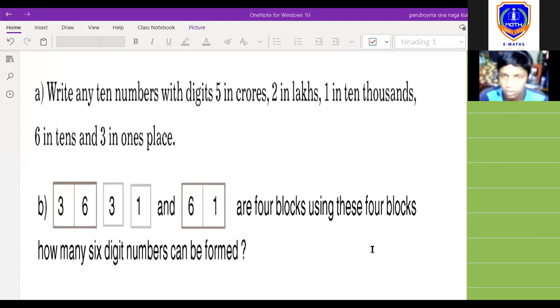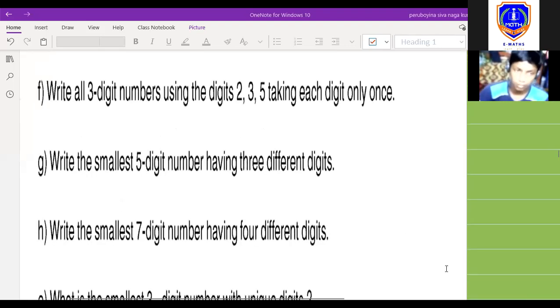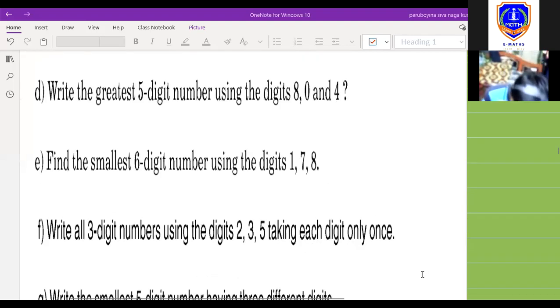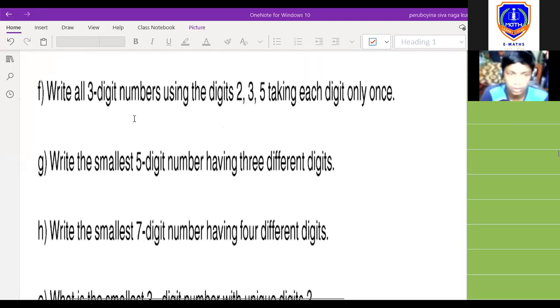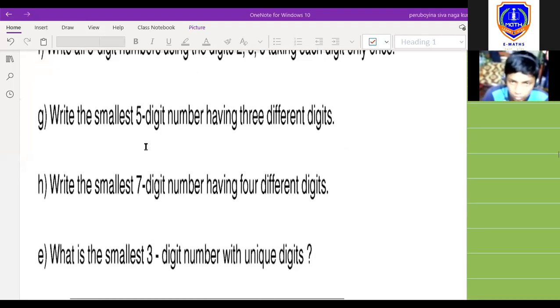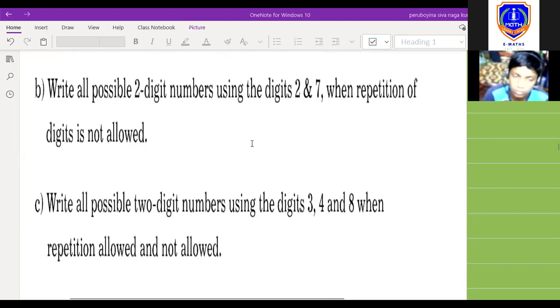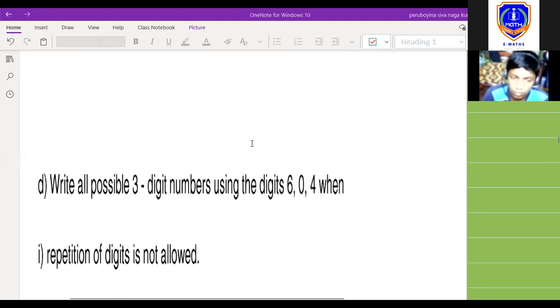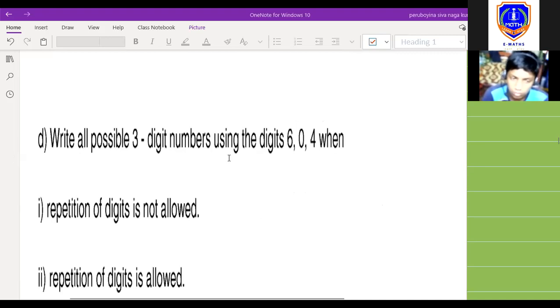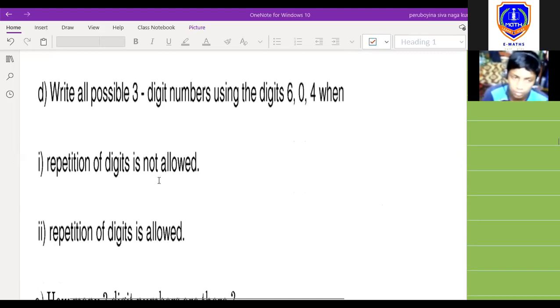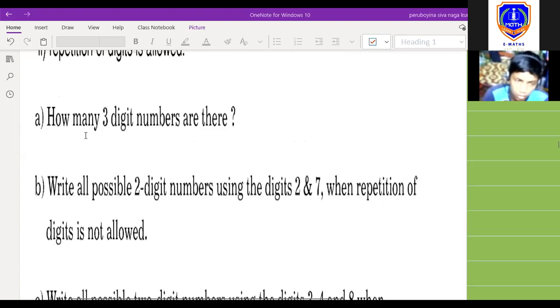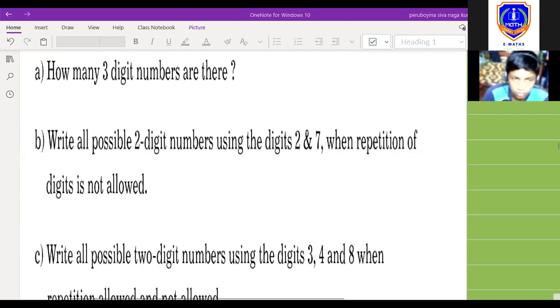Okay, take a look at this. We already did all these problems yesterday. Write all 3-digit numbers, 235, taking each digit only one time. The smallest 5-digit number having 3 different digits. Yeah, we did this one, right? 604. Completed. Repetition is not allowed. Repetition is allowed. Next, take a look at this question.